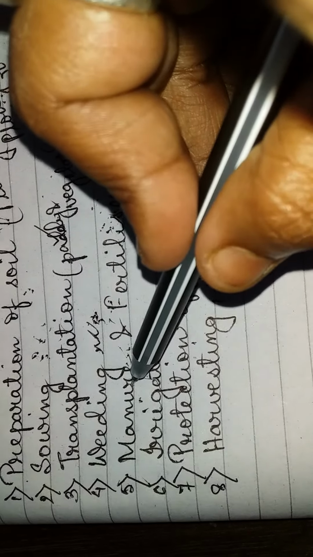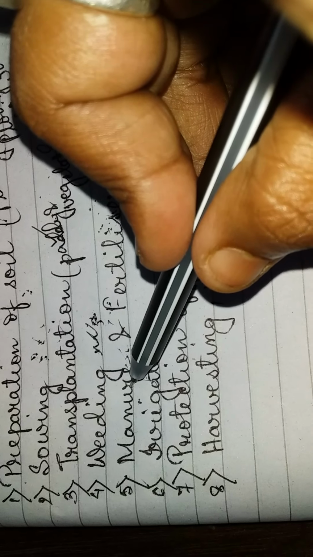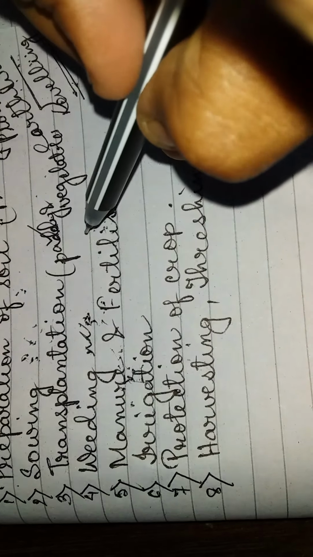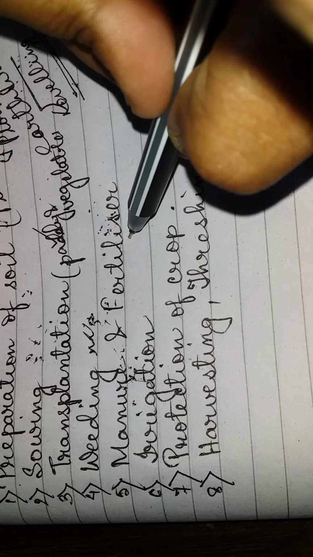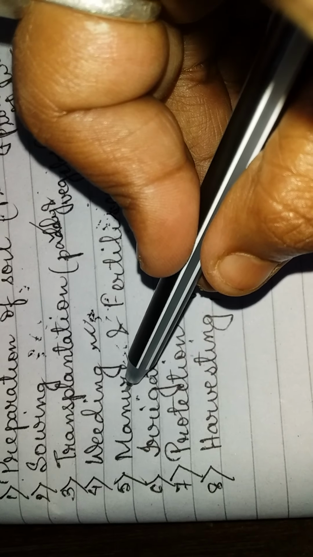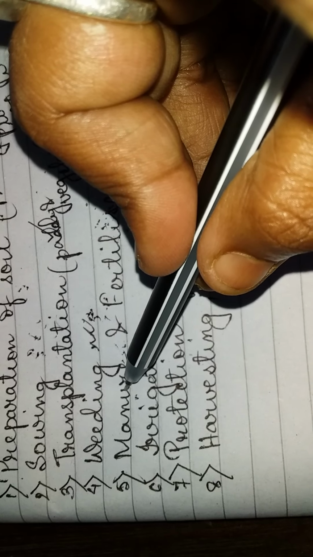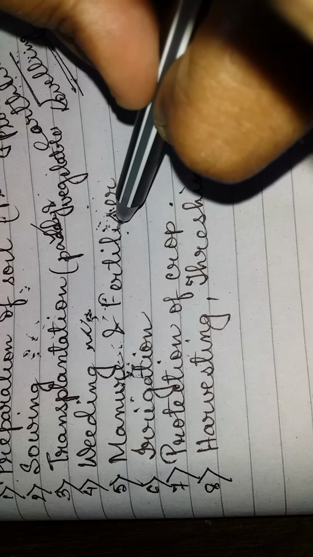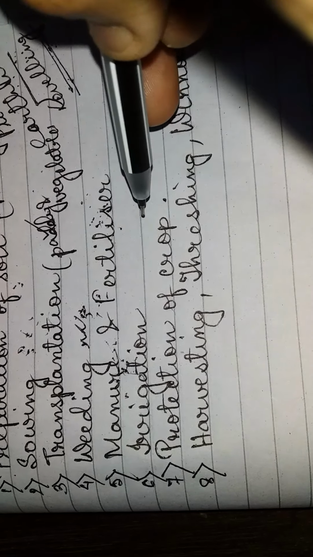If we use too much manure, there will not be such a problem, but if we use too much fertilizer, then the crop may die. Manure restores the soil texture and helps in water retention, but fertilizers may damage the soil texture and make it more porous. So remember these points.